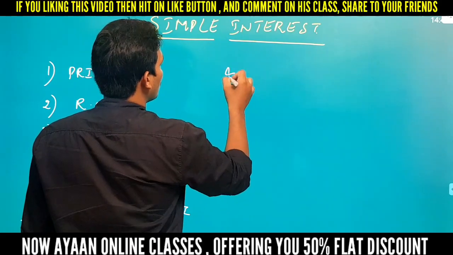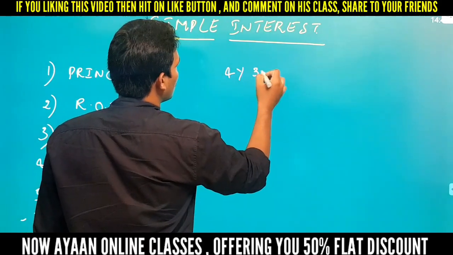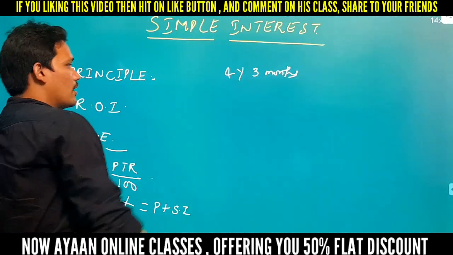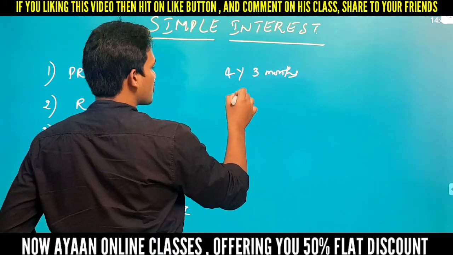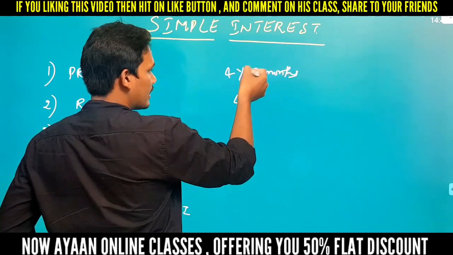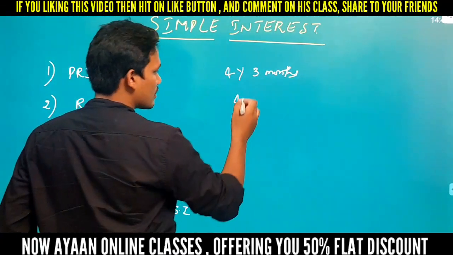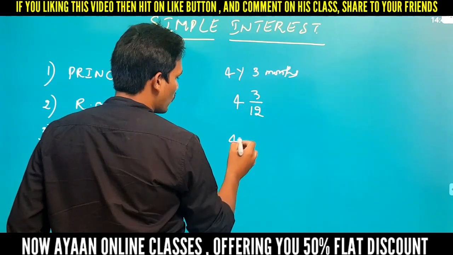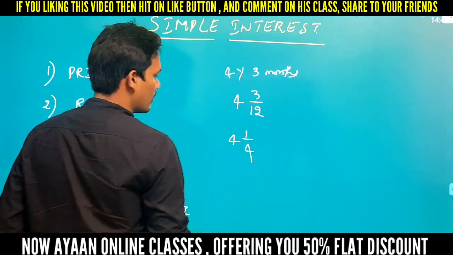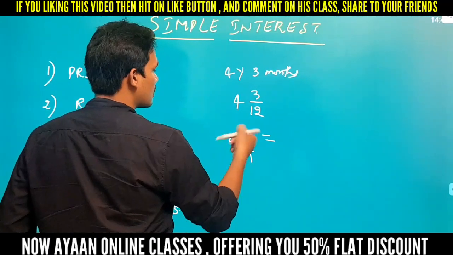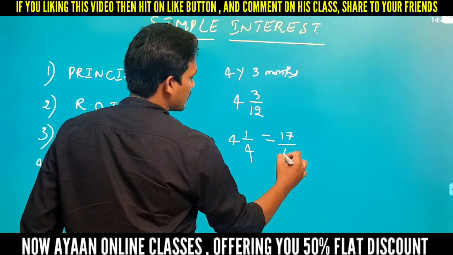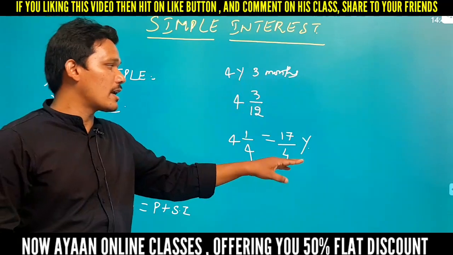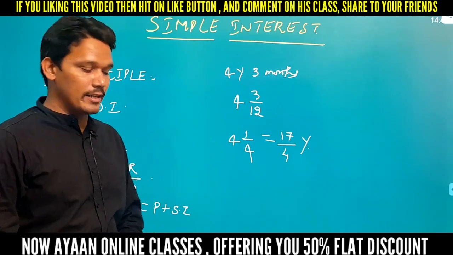For example, 4 years 3 months. 4 years 3 months, right? So here already 4 is in terms of years. Now you have to convert these 3 months in terms of years. Okay, just you divide this 3 by 12. So this can be written as 4 1 by 4 year. So this can be written as 4 4s are 16 plus 1. So that is nothing but 17 by 4 years. So 4 years 3 months can be written as 17 by 4 years.